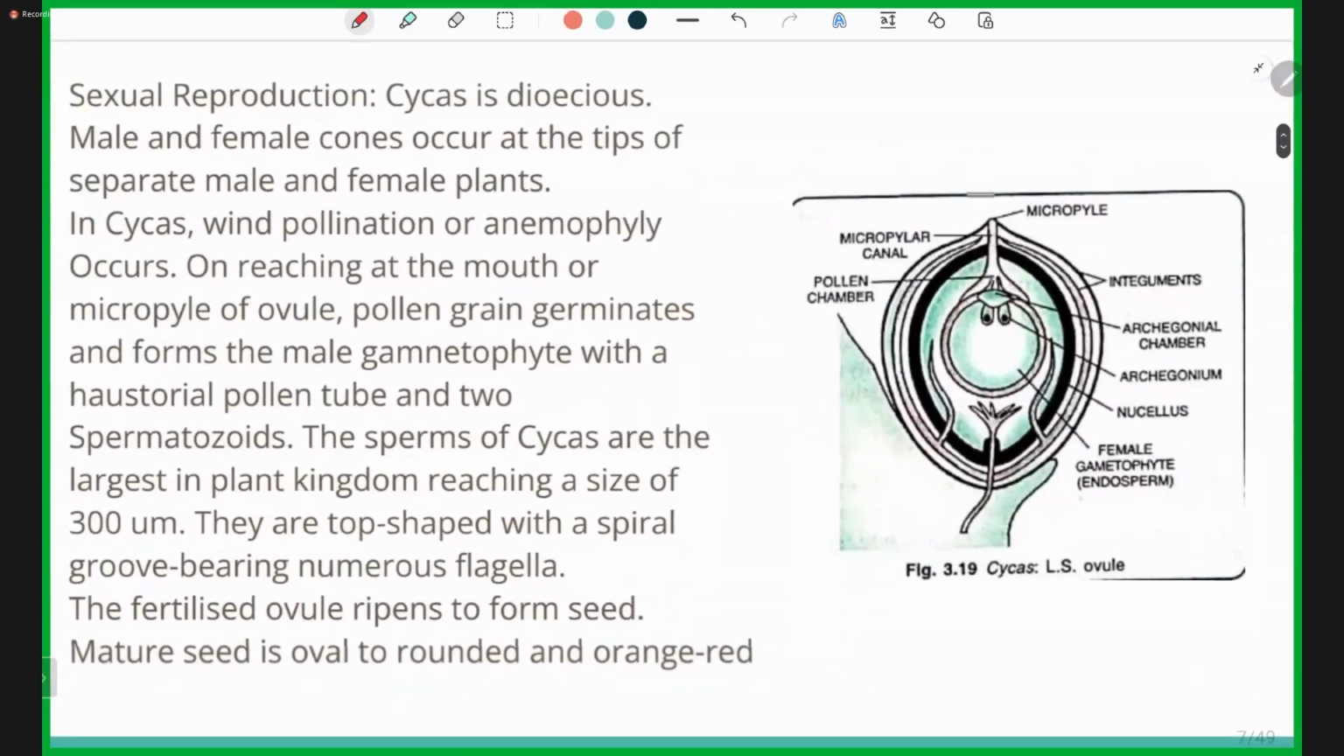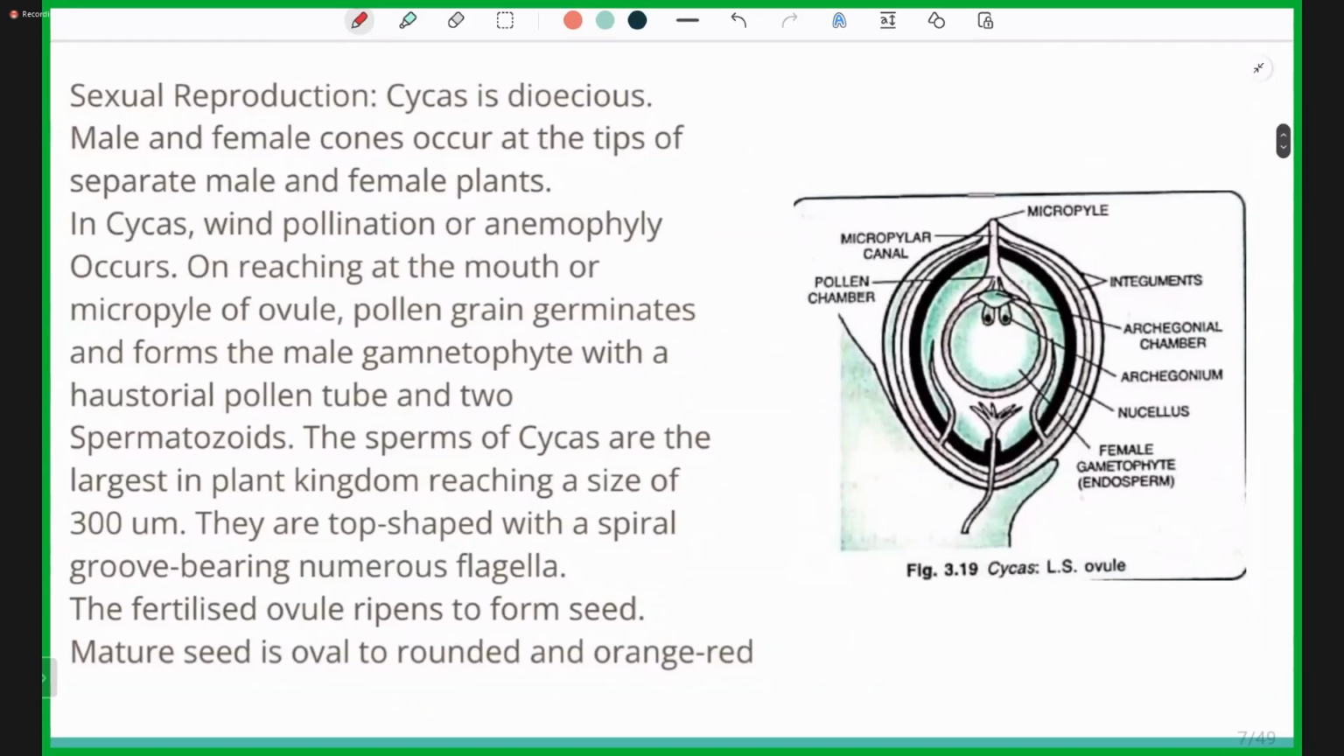Now, sexual reproduction. We know that asexual reproduction is not that prominent, or even absent, in gymnosperms. In sexual reproduction, cycas is dioecious. The megasporophyll and the microsporophyll are present on two different plants. Male and female cones occur at the tips of separate male and female plants. In cycas, pollination is by wind. When pollination takes place by wind, it is termed anemophily.